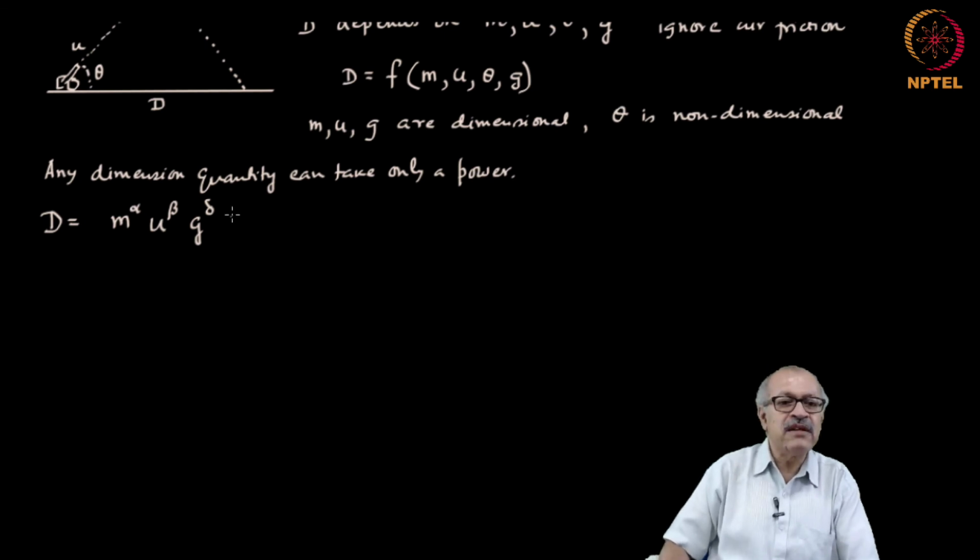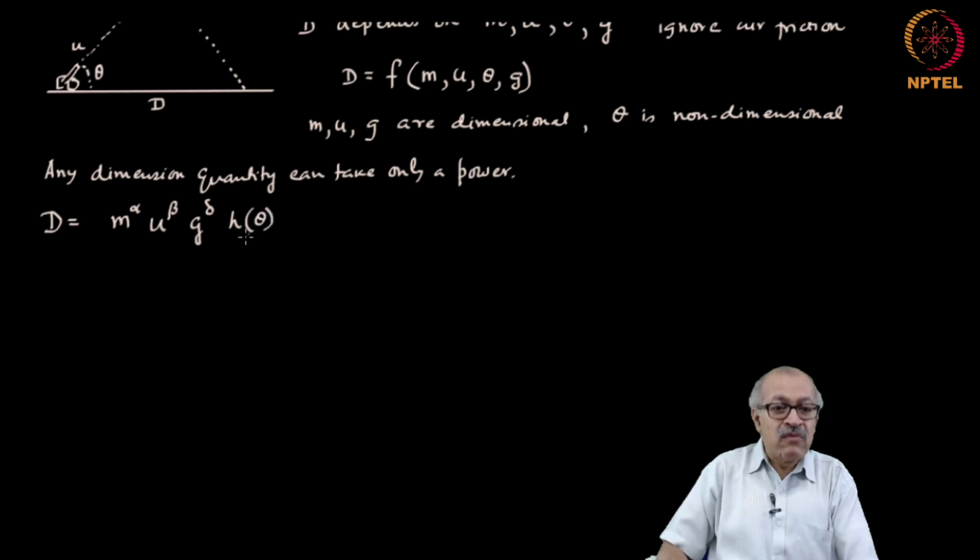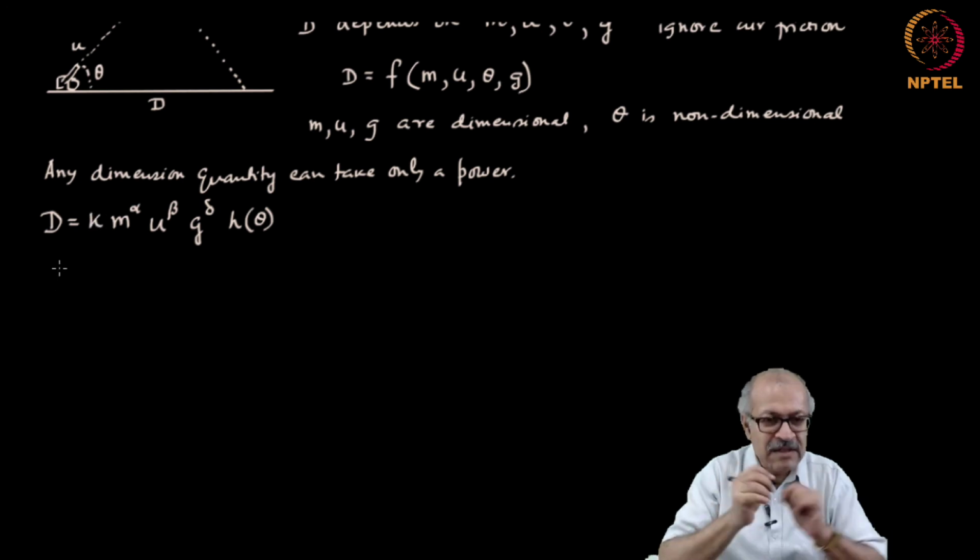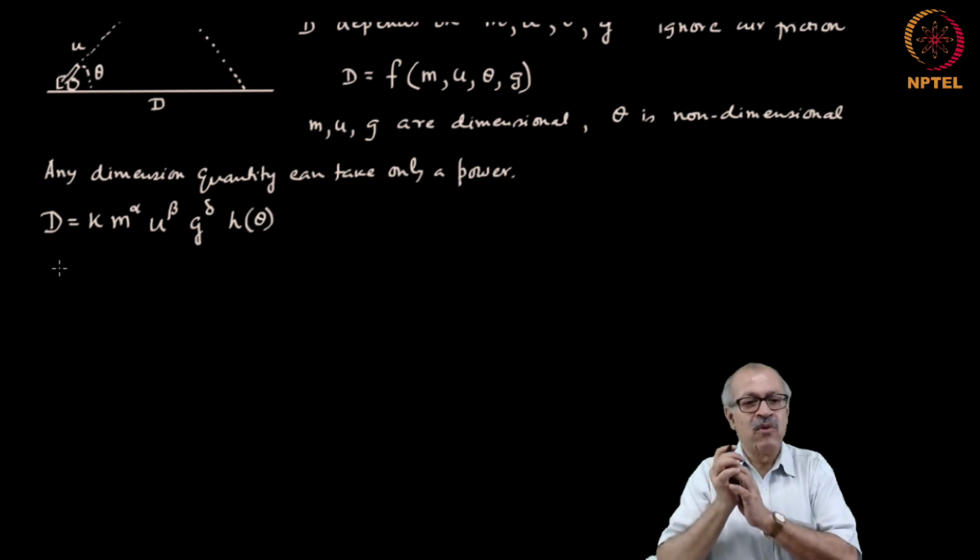So, we have to write that as some function h of theta. We cannot simply state that it can only take a power kind of functional form. No, it can take any functional form, because it is non-dimensional. And in addition, there can be some proportionality constant upfront. So, that becomes our initial model.